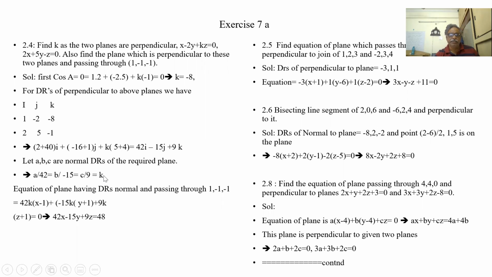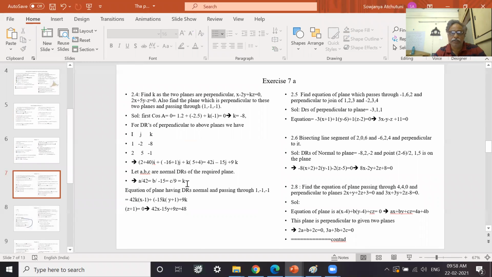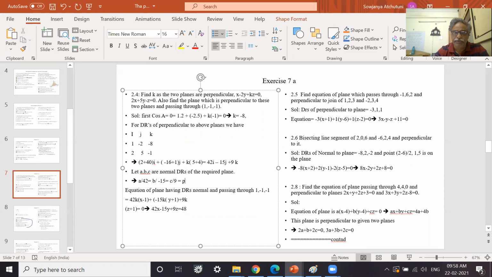This k is different from the earlier k, which was minus 8. So instead of confusion, let us put it as some p. So these are all p, and p gets cancelled out, since it is equal to 0.